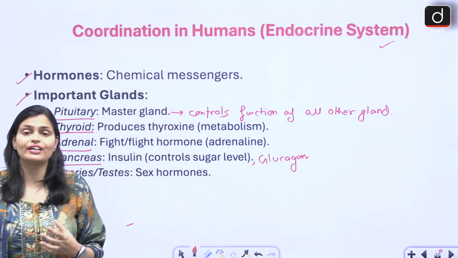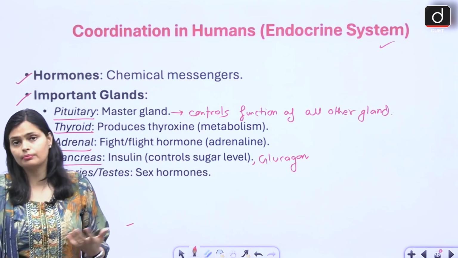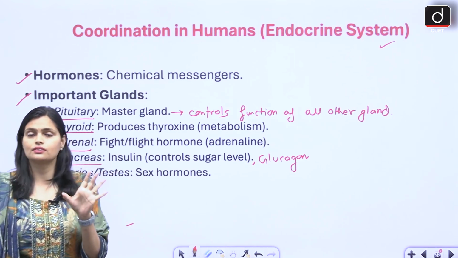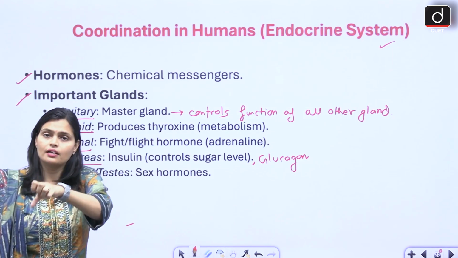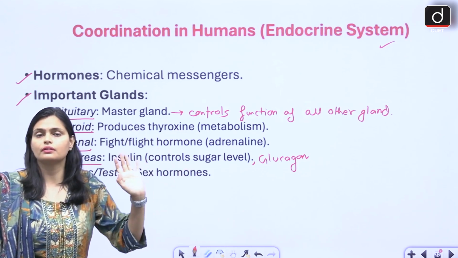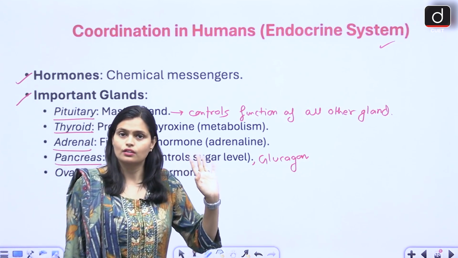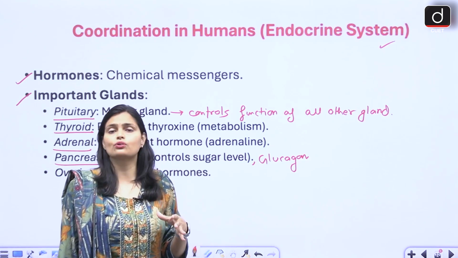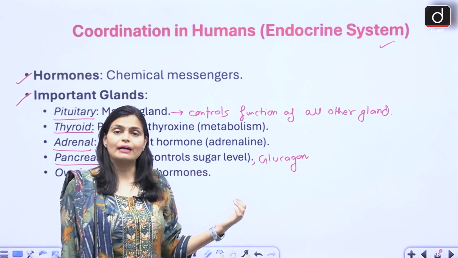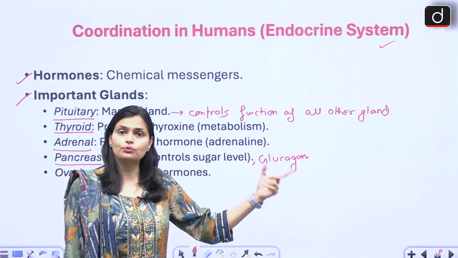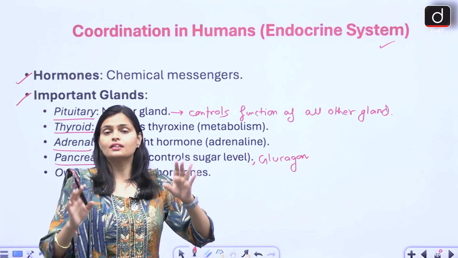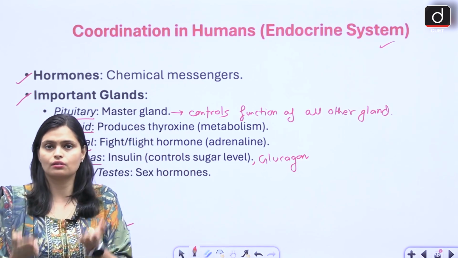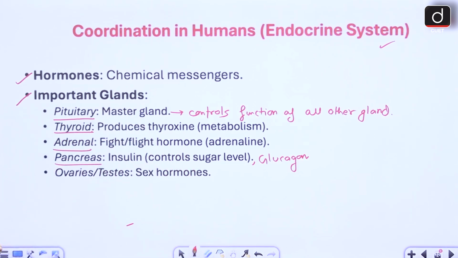Insulin is released when we have a high level of sugar in our blood. Then pancreas releases insulin. Insulin reaches the blood, takes up all the glucose and gives it back to the cells. So like this, it reduces the sugar level in the blood. When we have very low concentration of sugar in the blood, pancreas releases glucagon hormone. Glucagon starts converting glycogen into glucose and raises the glucose level in the blood.